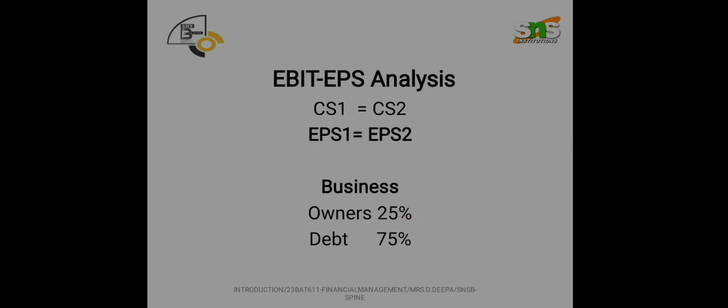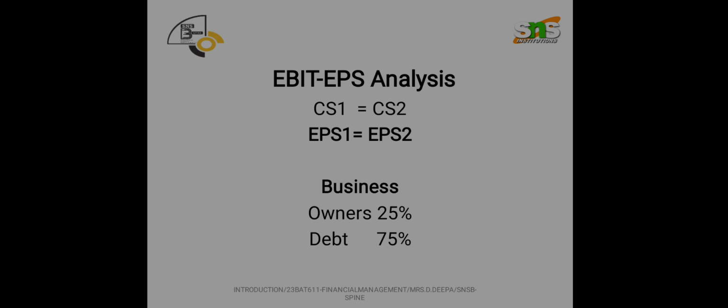So what is this EBIT EPS analysis? We know about EBIT, that is earnings before interest and taxes. So how to find out this EBIT? We know the framework: from sales, if we deduct variable cost, it gives a value called contribution, and from the contribution again if we deduct fixed cost, basically there are two costs, right? One is variable, another one is fixed, and from contribution if we deduct fixed cost, it gives earnings, that is EBIT, right?